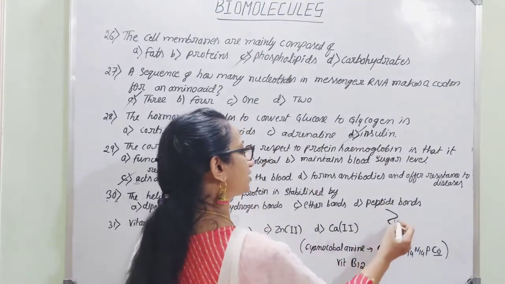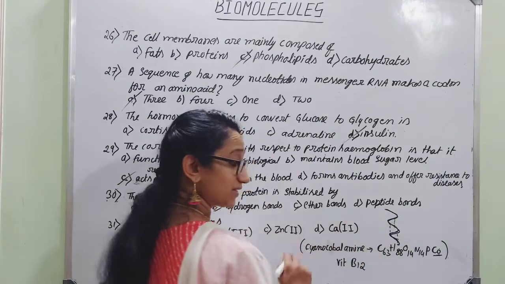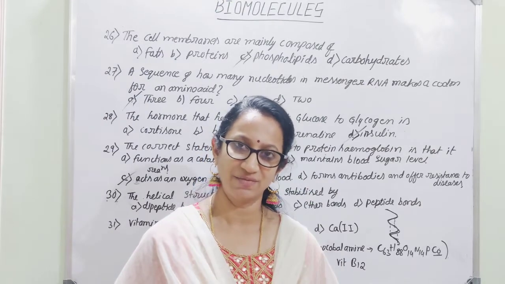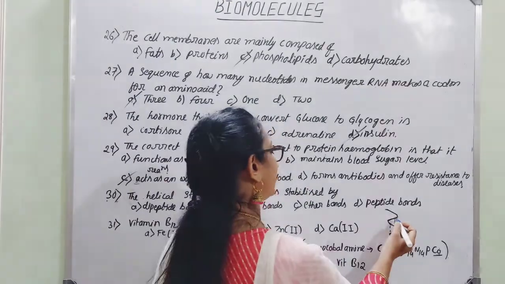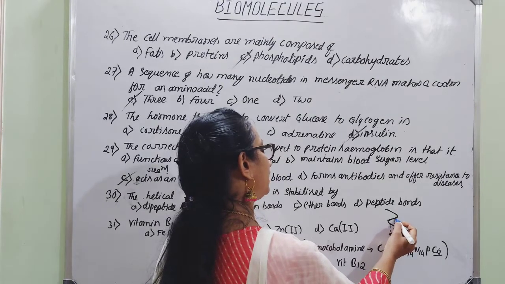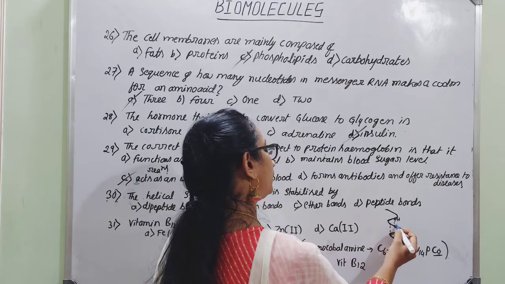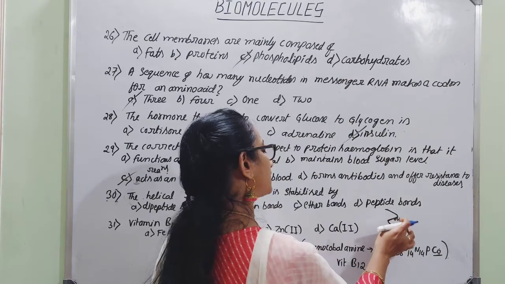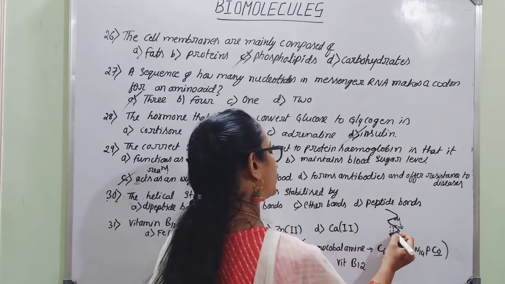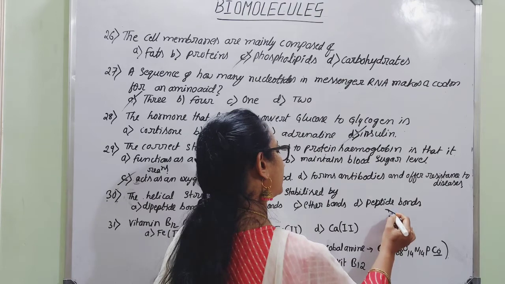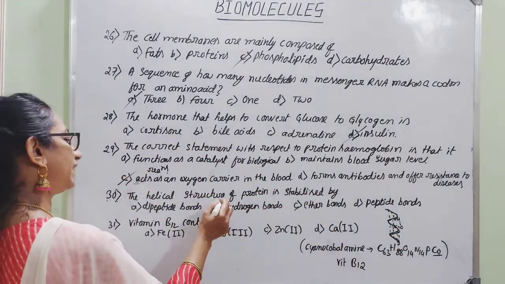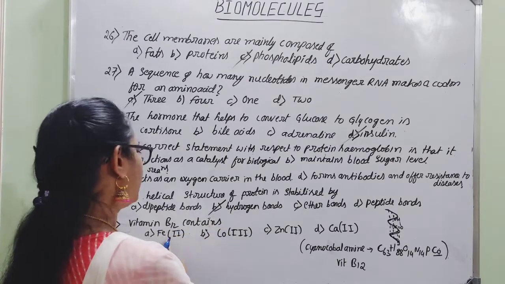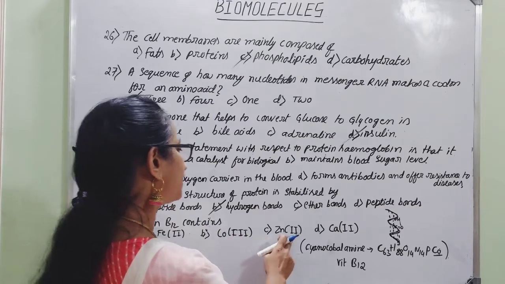To maintain this helical structure, there are NH and CO carbonyl groups present. The hydrogen bond that exists between the hydrogen of the NH group and the CO of another unit is called a hydrogen bond. That hydrogen bond helps maintain the helical structure. Therefore, the right answer is hydrogen bonds.